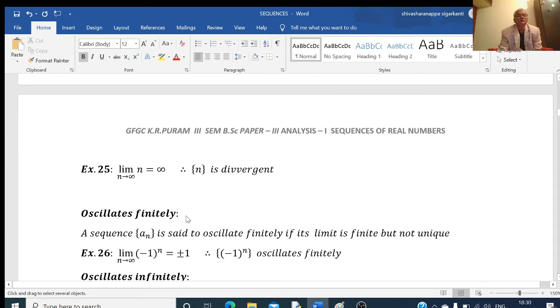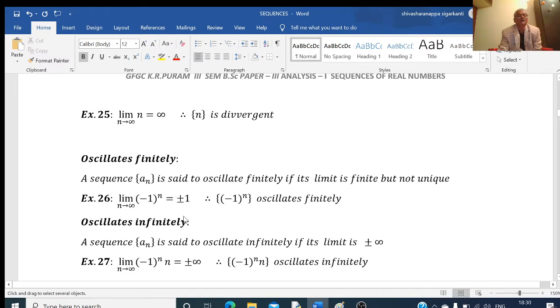And oscillatory sequences are like this. Consider the sequence a_n = (-1)^n. If we put n equal to 1, we get -1; for 2, we get 1; for 3, we get -1; for 4, we get +1. That means this sequence consists of -1, +1, -1, +1, -1, +1, -1, +1, and goes up to infinite terms.